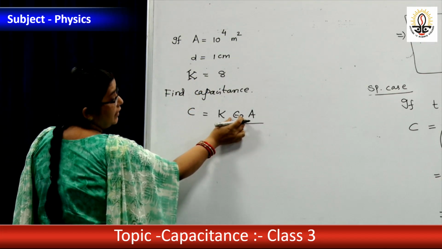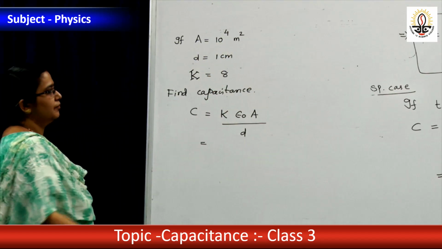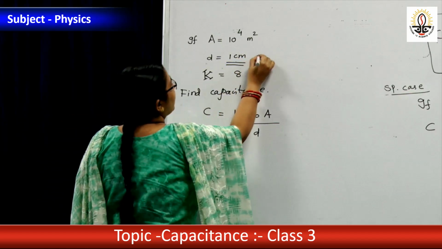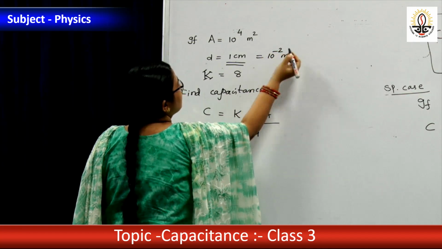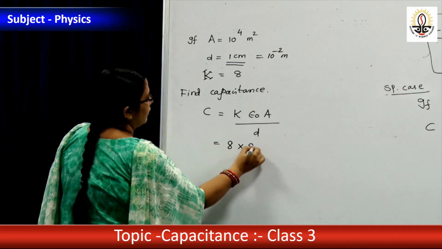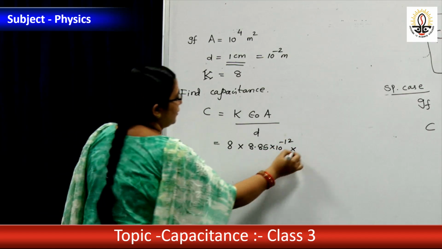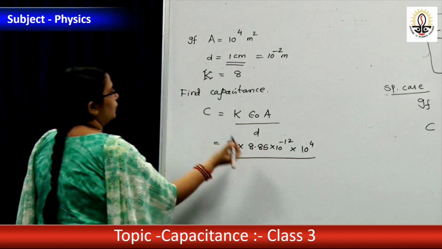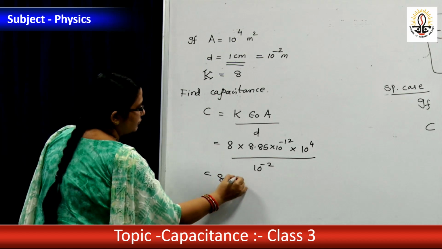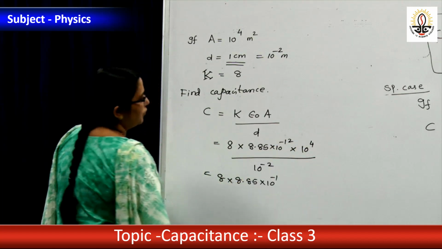Epsilon 0, 8.85 into 10 to the power minus 12. Area 10 to the power 4 meter square. But you see, this is centimeter. You have to convert it into meter, 10 to the power minus 2 meter. Put this value. 10 to the power minus 12. Area is 10 to the power 4. Distance is 10 to the power minus 2. Just multiply. Minus 12 plus 4 is minus 8.